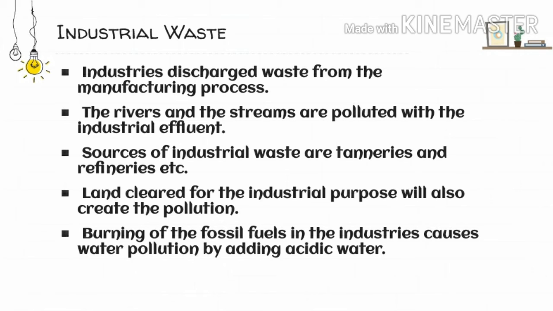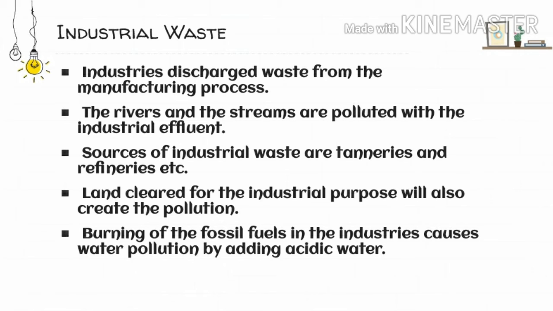Not only that, the laborers are living there, so some sewage and waste is generated by them as well, so that is also leading towards the pollution of the water.